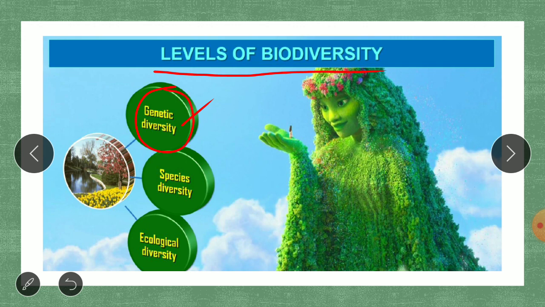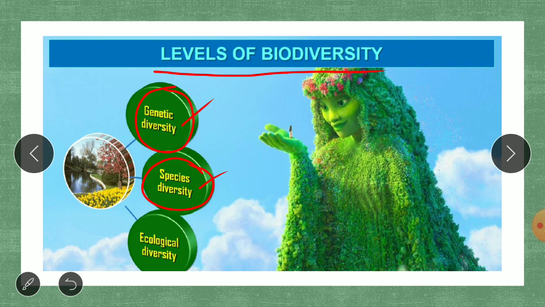Genetic means at the gene level, at the smallest level. Within one species also we can see there are going to be so many varieties at the genetic level. Then species diversity. Now what is a species? Species are organisms which are fundamentally similar, which can interbreed among themselves and produce fertile offspring. For example, Homo sapiens, human beings, are one species.